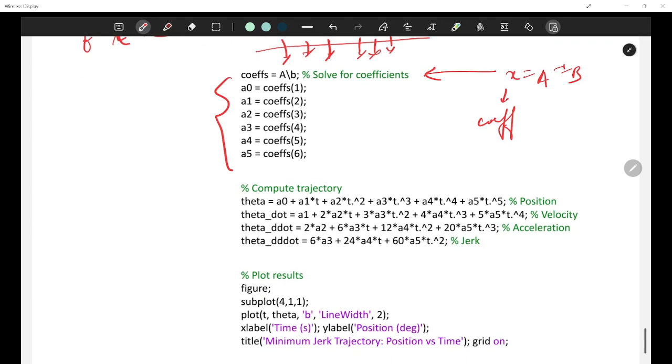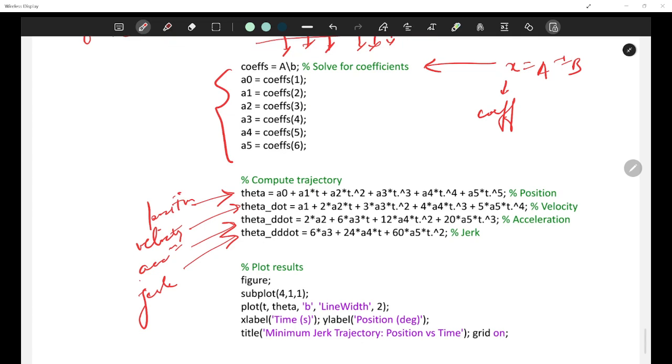These 6 values of coefficients are put here. Theta is equal to A1 plus A2 up to A5 terms. Theta dot, theta double dot, theta triple dot. This is your jerk. This is your acceleration. This is your velocity. And this is your position.